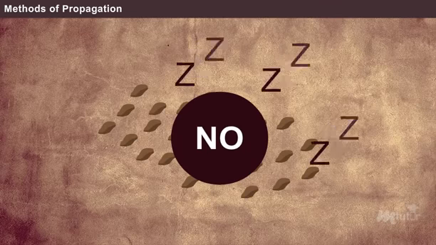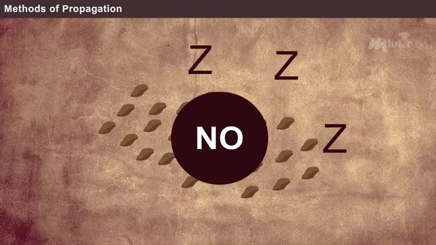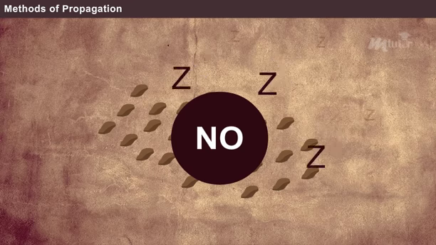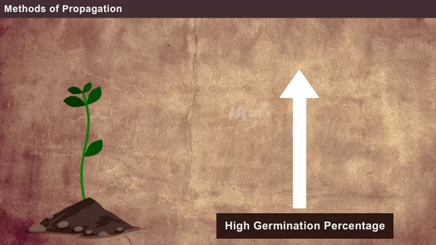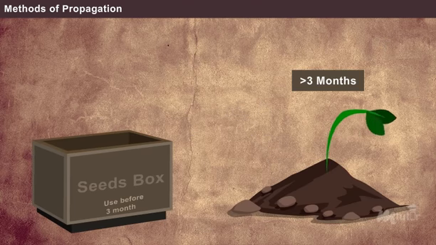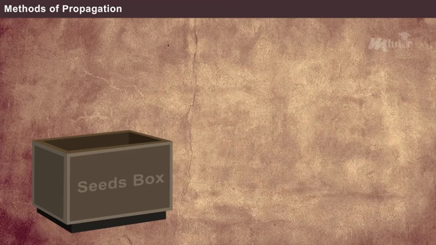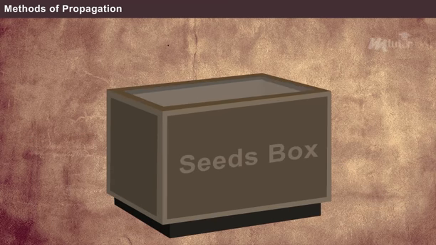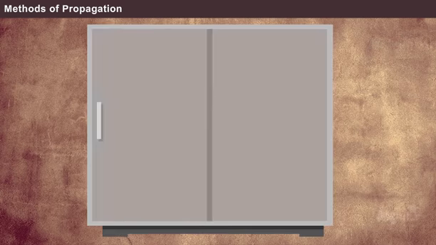Mulberry seeds have no dormancy period, and the freshly collected seeds from the ripe fruits have high germination percentage. The seeds should not be stored for more than 3 months since germination ability of the seeds reduces after a certain period of time. If it is required to store the seeds for a longer period, they should be stored in sealed, airtight containers in a cold place.